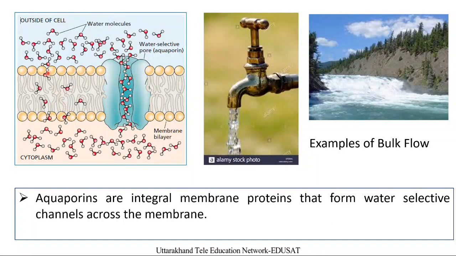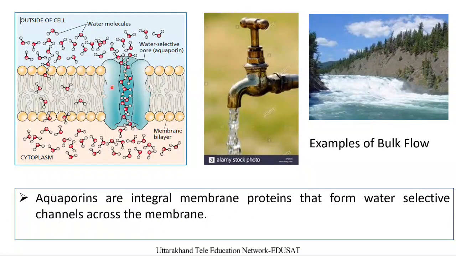However, the normal diffusion of water molecules through the hydrophobic environment of the biological membrane is sufficiently less in number. So this is the aquaporin. Aquaporins are integral membrane proteins that form water selective channels across the membrane.